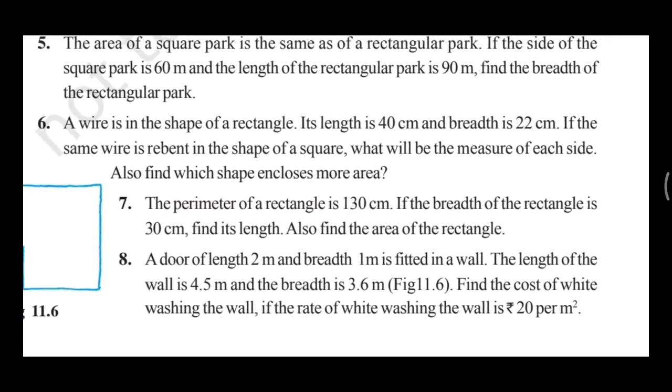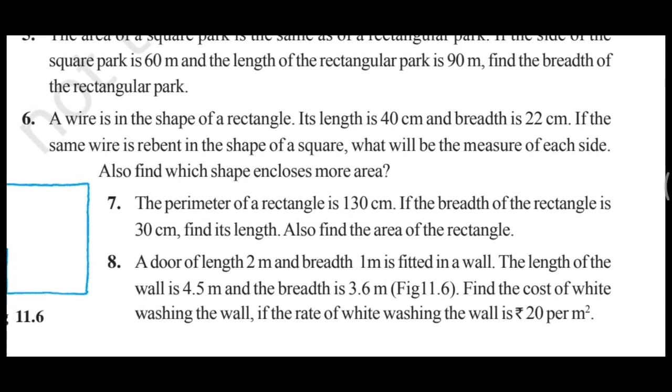This is question number 8. A door of the length 2 meter and breadth 1 meter is fitted in a wall. The length of the wall is 4.5 meter and breadth is 3.6 meter. Find the cost of whitewashing the wall if the rate of whitewashing of the wall is rupees 20 per meter square. So first of all we will find area of the door, then we will find area of the wall, and after this we will subtract the area of the door from the area of the wall, and then we will get the area of the wall only, that is going to be whitewashed, and then we will multiply by 20 to get the cost of whitewashing the wall.